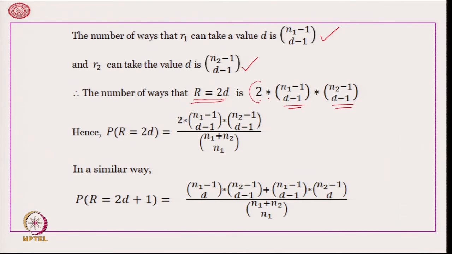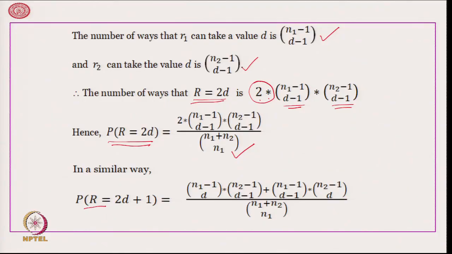Why is the 2 coming? It is coming because it may start with A and end with B, or it may start with B and end with A. Therefore, probability r is equal to 2d is equal to 2 star n 1 minus 1 c d minus 1 multiplied by n 2 minus 1 c d minus 1 divided by n 1 plus n 2 c n 1, as this is the total number of possible runs.